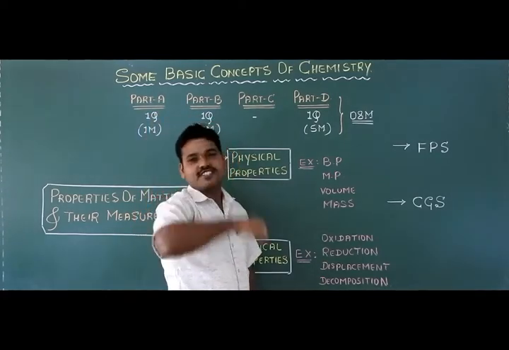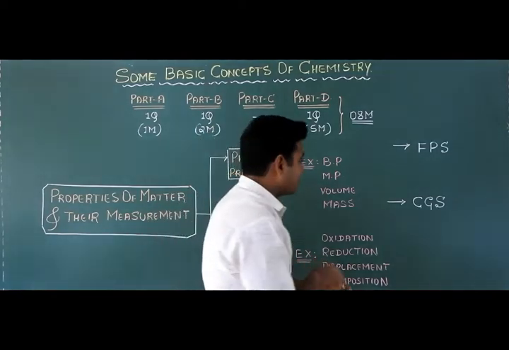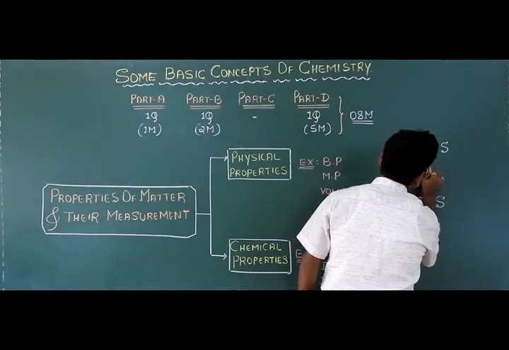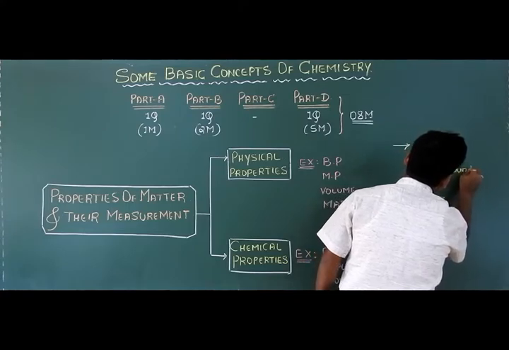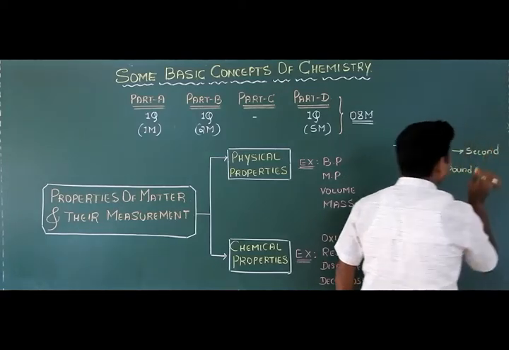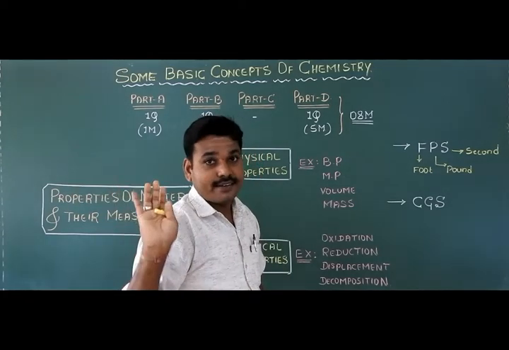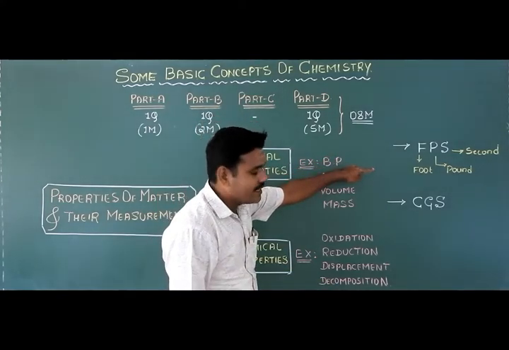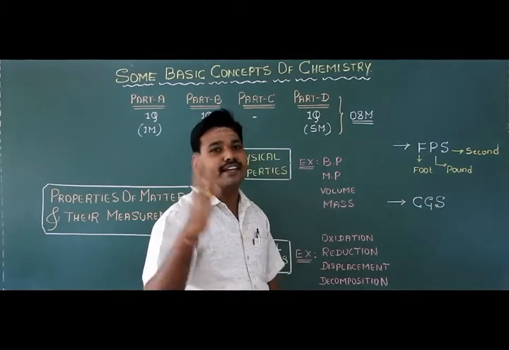Students, FPS system. F means foot, P means pound, and S means second. So it is the foot, pound, second system, and this system is also called the English system. Listen to this point carefully. The first system of measurement is the FPS system, nothing but the foot, pound, second system, and it is also called the English system.